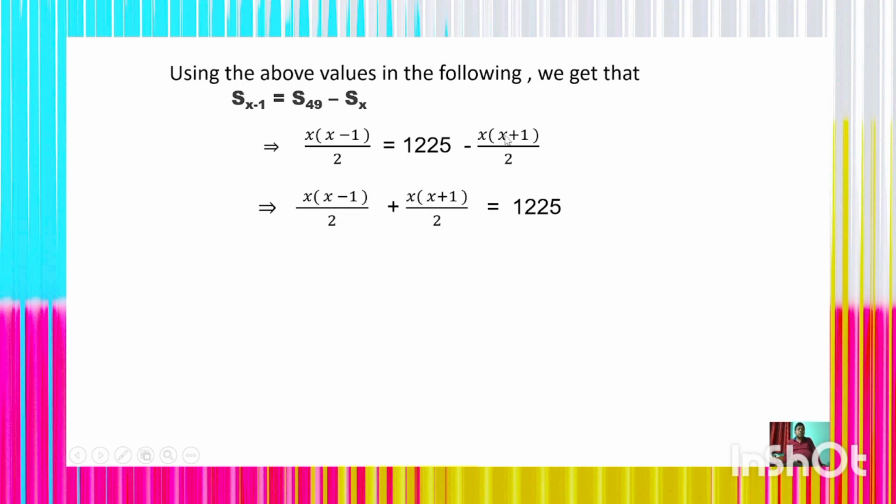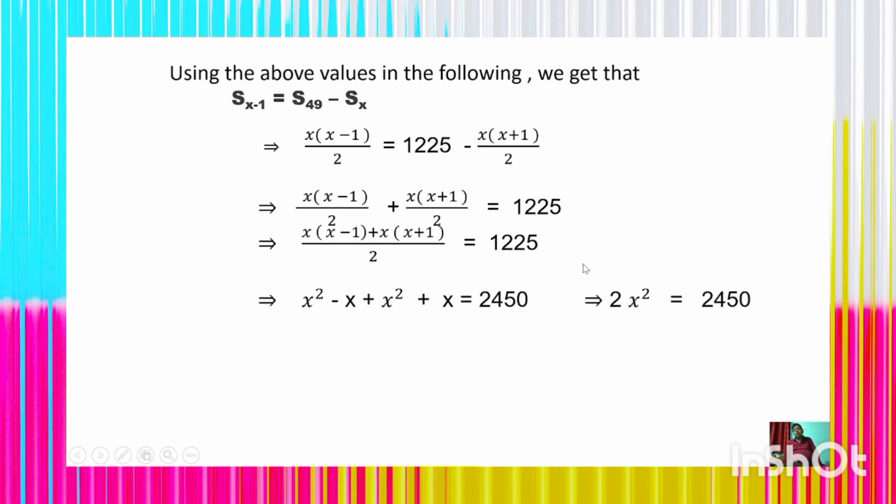So minus x into x plus 1 by 2 will be plus x into x plus 1 by 2, which is equal to 1225. Thus we get x into (x minus 1) upon 2 plus x into (x plus 1) by 2, which is 1225. So after taking the LCM, we shall get x into (x minus 1) plus x into (x plus 1) by 2, which is 1225.